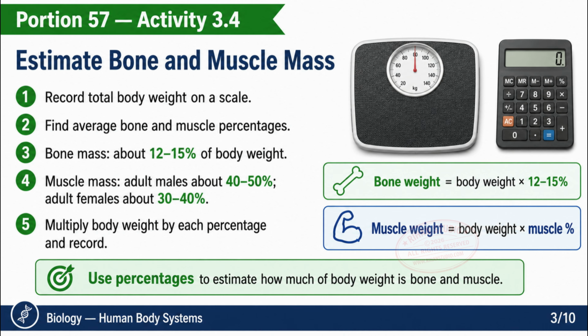Adult males, approximately 40 to 50% muscle. Adult females, approximately 30 to 40% muscle. Bone, approximately 12 to 15% for all adults. 3. Multiply body weight by these percentages. 4. Add and compare with total body weight. 5. Compare with classmates and find the class average. Discuss why bone or muscle mass differs between individuals.